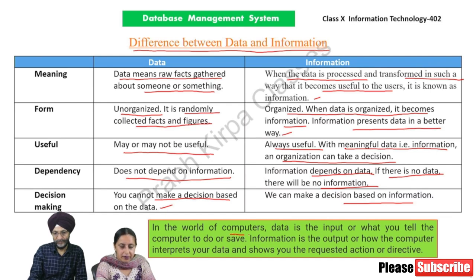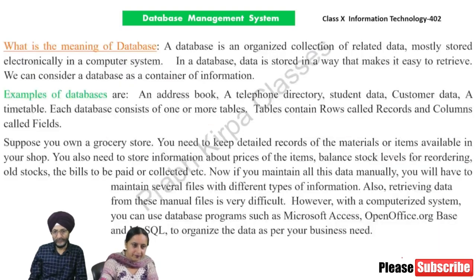In the world of computers, data is the input, or what you tell the computer to do or say. Information is the output, or how the computer interprets your data and shows you the requested action or directive.